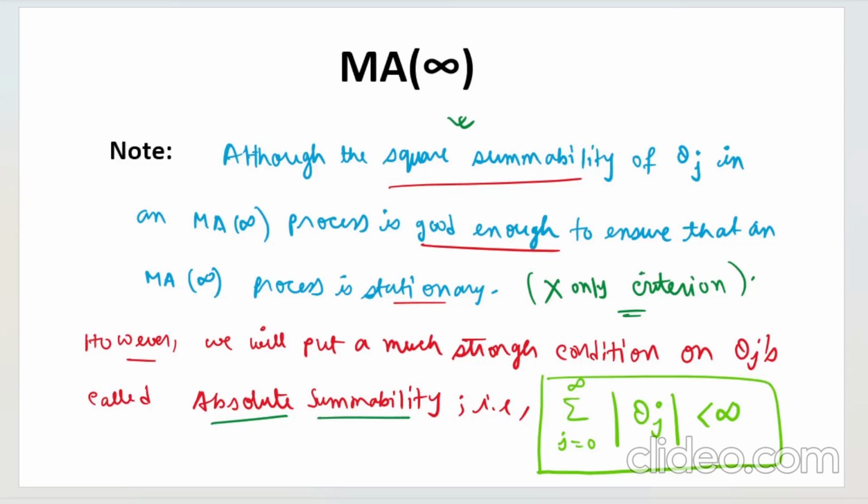But as of now, you must know that square summability is not the only thing that ensures a process is stationary. We can also put a much stronger condition on theta j's, which is absolute summability, which looks like this. I have already written that for you: summation j from 0 to infinity, mod of theta j less than infinity. When this holds, we say the absolute summability criteria holds. Why absolute? Because we are taking the absolute values of theta j's, then taking the sum, and then checking if this is less than infinity or not.